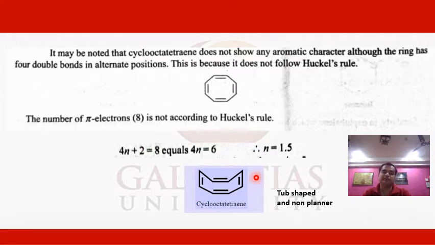That's why it is not a flat or planar structure, and it does not follow the Huckel rule. It appears that it should have 4n, which means 4, so with 8 electrons it should be anti-aromatic. But due to its tub structure, this compound is not anti-aromatic, but is non-aromatic, due to the non-planarity of this compound.